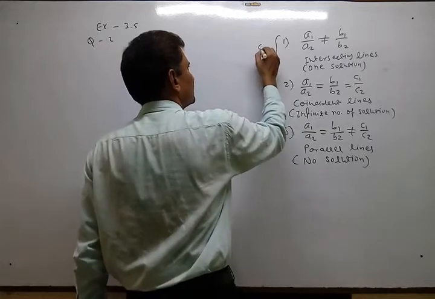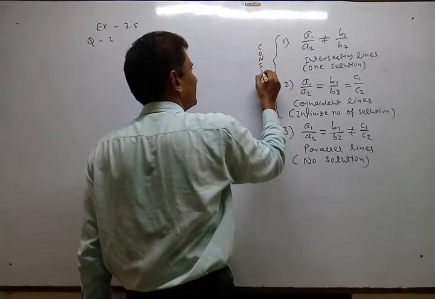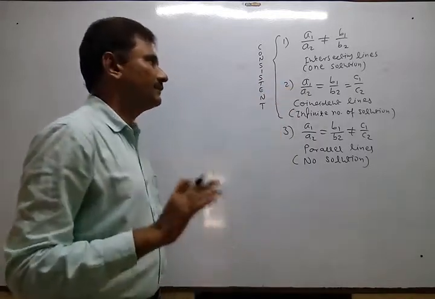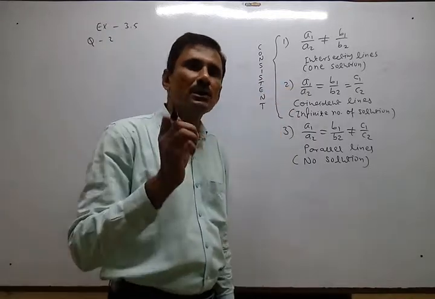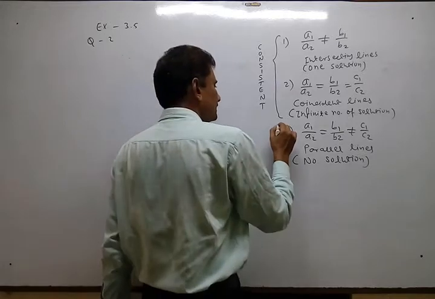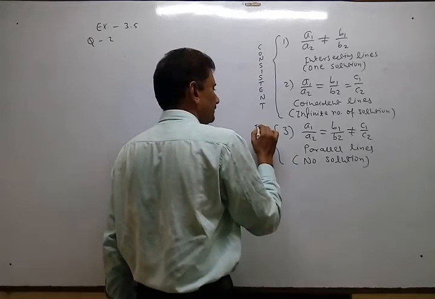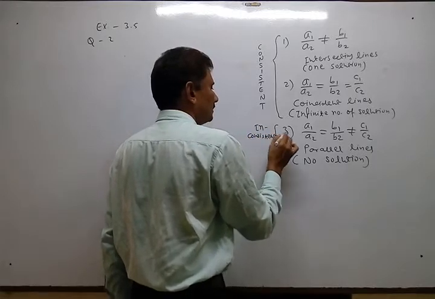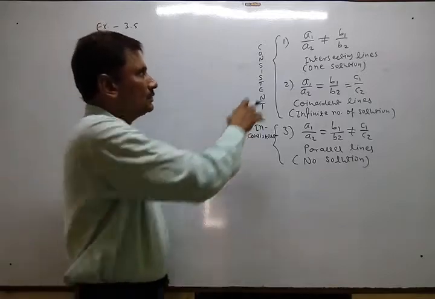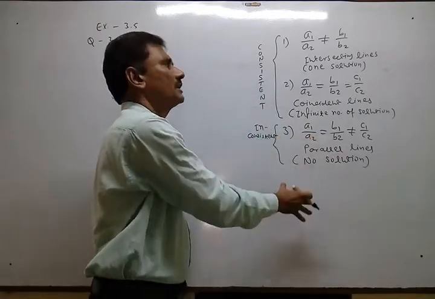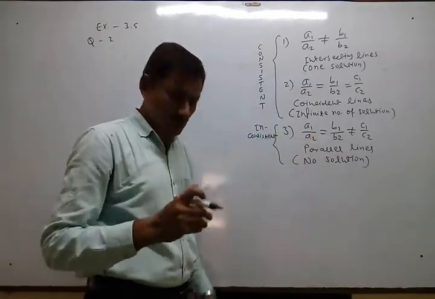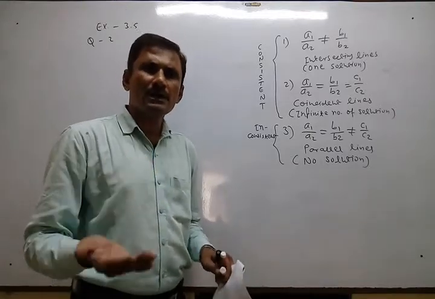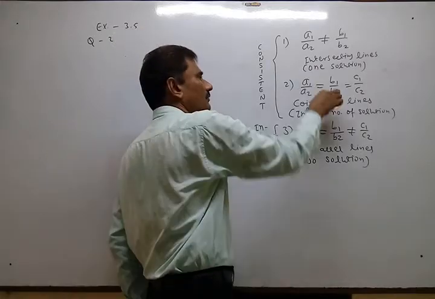These two are consistent. Why? Because they give a solution, whether one or many, that is not important, but a solution we obtain. This is inconsistent. So everything is involved here. Whatever you want to know, everything is here. Just understand, in whatever language they talk, that way you have to give the answer.